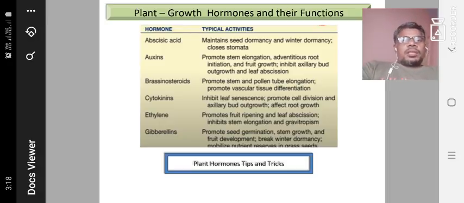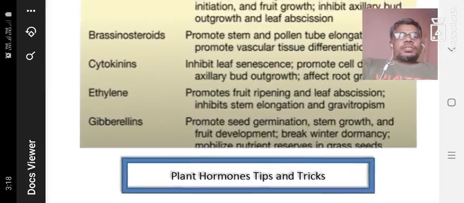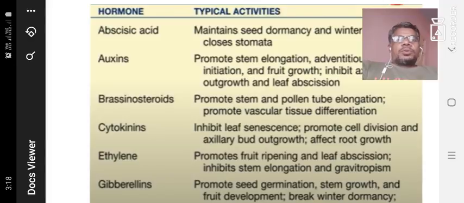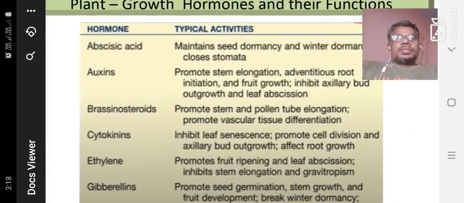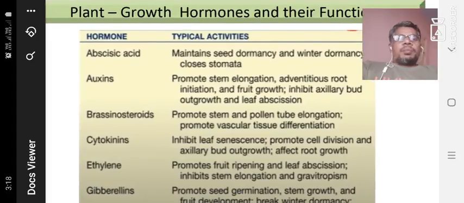For example, plant hormones are easily understandable for non-botany students. I put them alphabetically in the slide. First of all, see the plant hormone abscisic acid. Abscisic acid maintains seed dormancy and winter dormancy, and closes the stomata. So ABA means abscisic acid. Some questions ask about the typical activities of the growth hormones. So ABA, what does it mean? It is the dormancy of the seed.